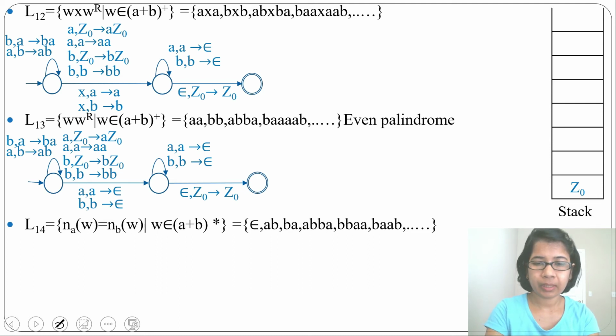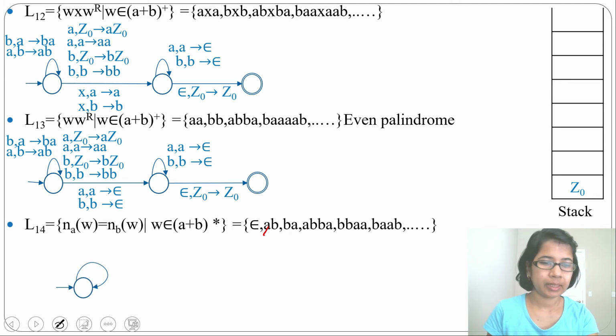Whichever is the starting input alphabet, for that we will push. Like for A we will push, then for B we will pop A. Then for B we will push, for A we will pop B. Let's design the PDA for this.